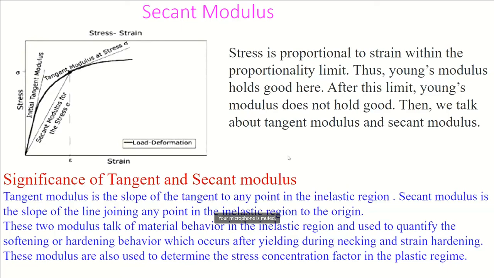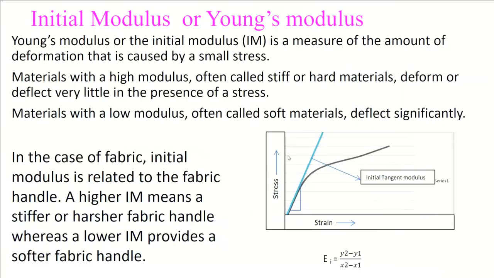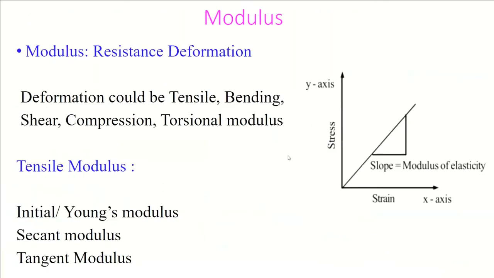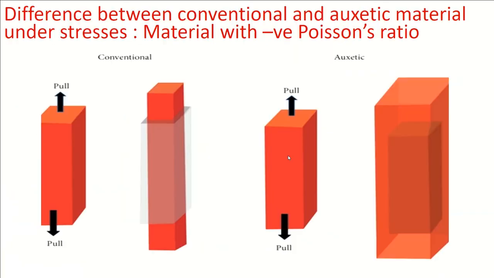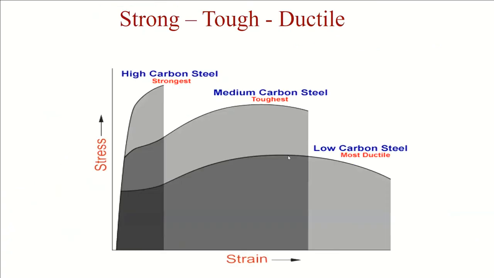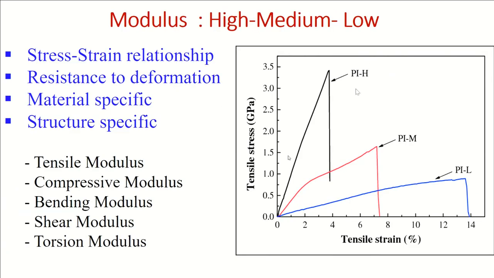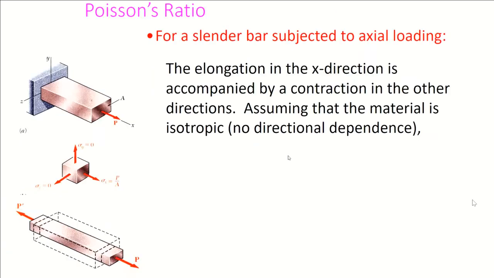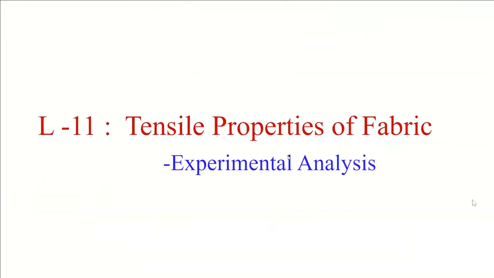Initially I said what is modulus, then what are different types of modulus, with examples: high modulus, medium modulus, low modulus. And now we discussed the initial modulus, tangent modulus, and secant modulus.